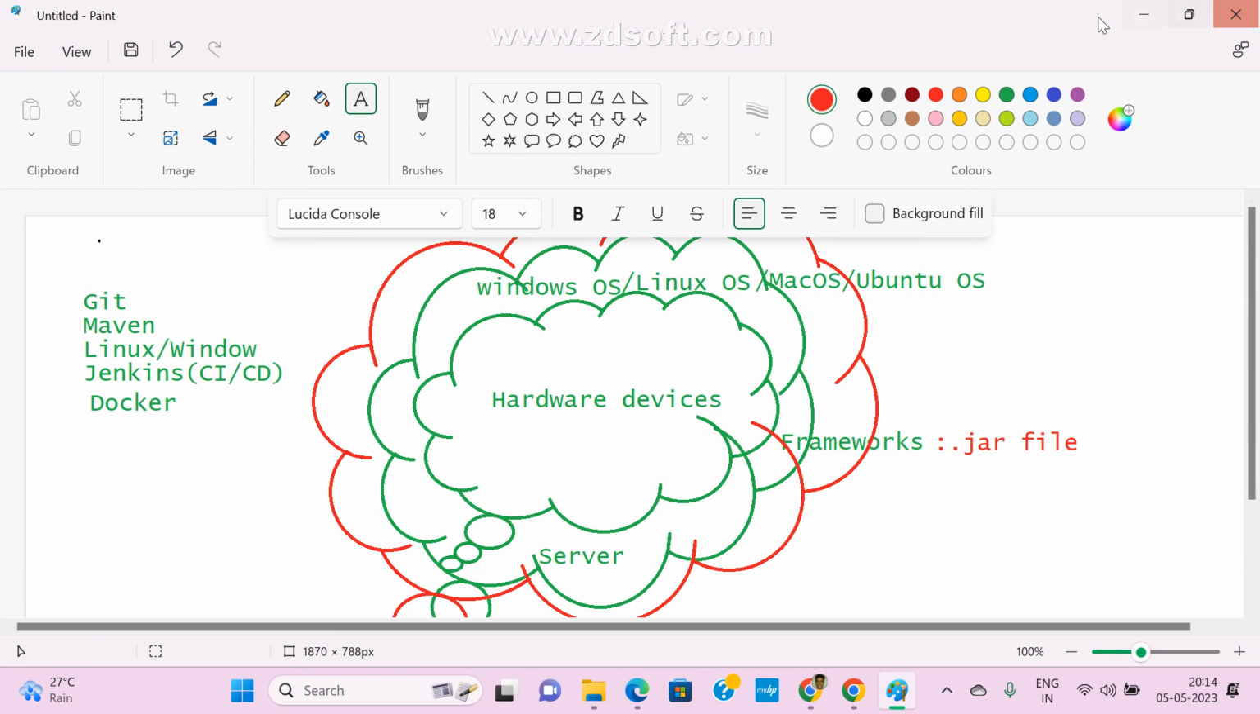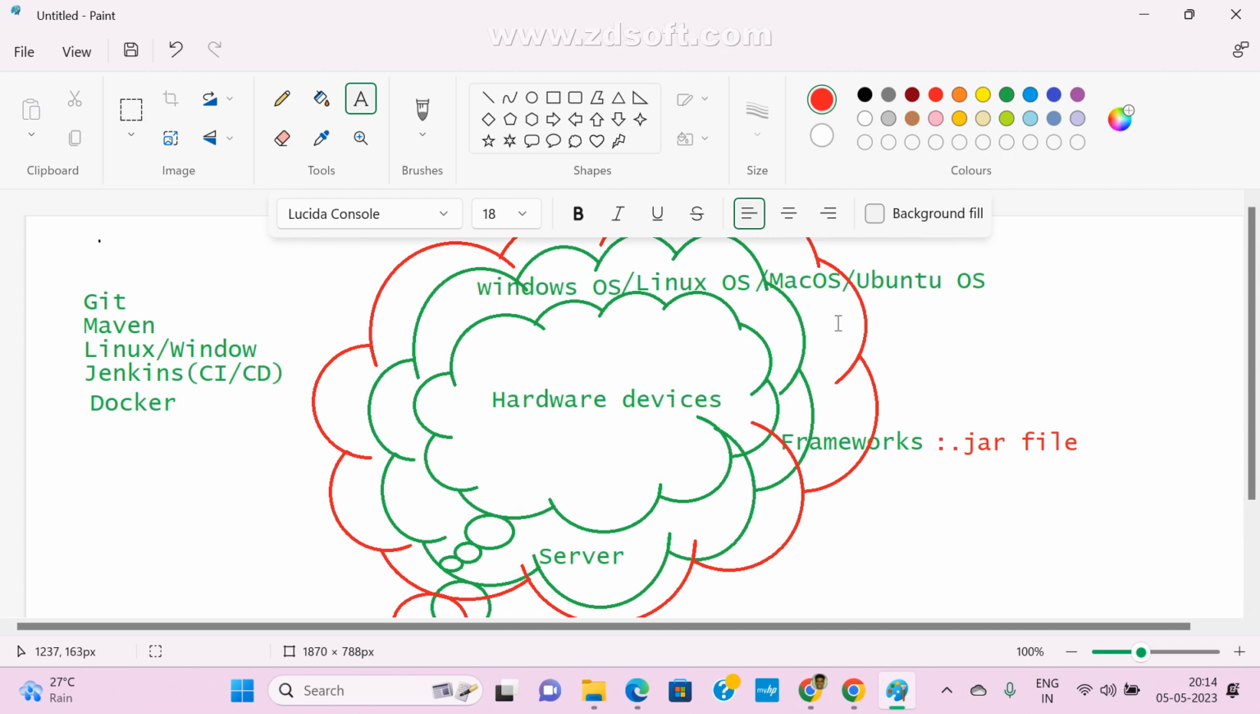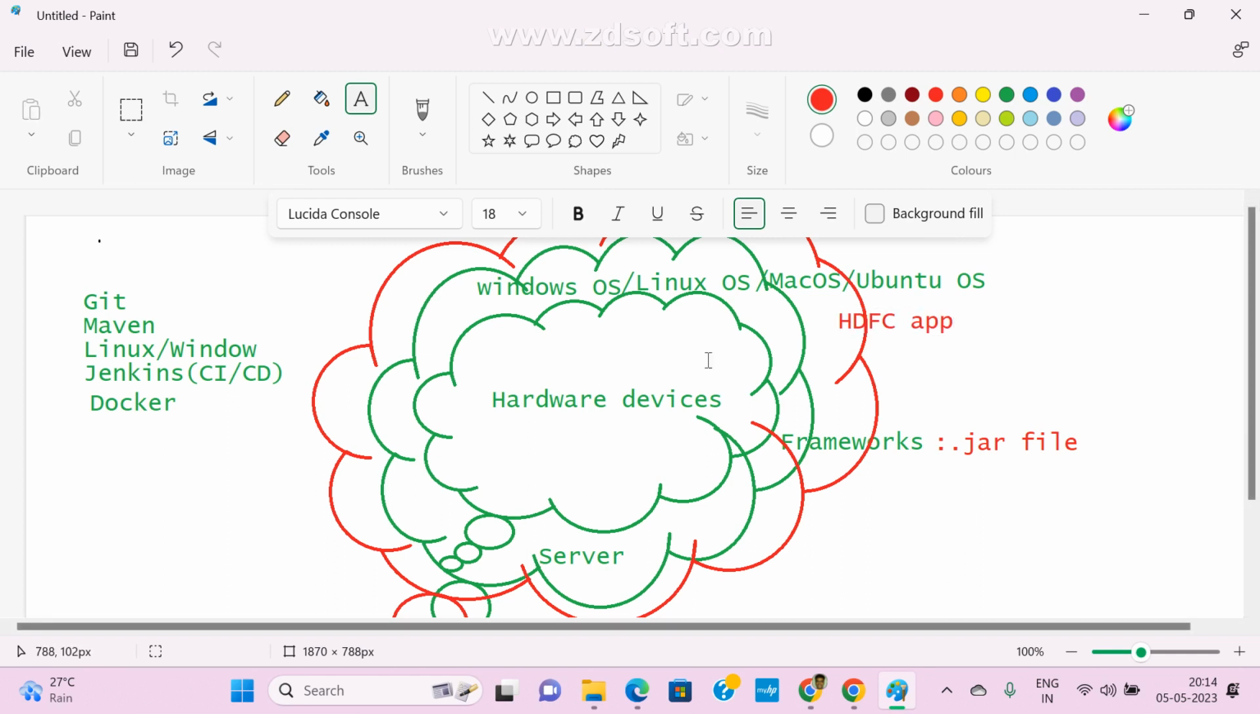Now, this is a traditional deployment. Only one server is maintained, and within that server only we deploy the application. Here I am going to deploy my application. For example, an ICICI Bank or HDFC application, just assume. They maintain only one server, and within that server they deploy that application.